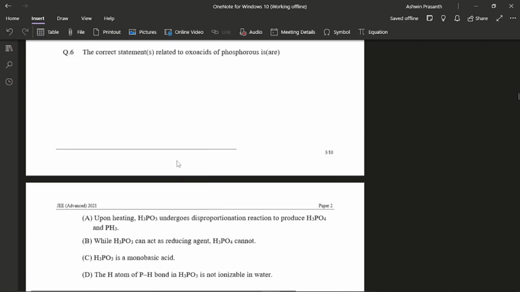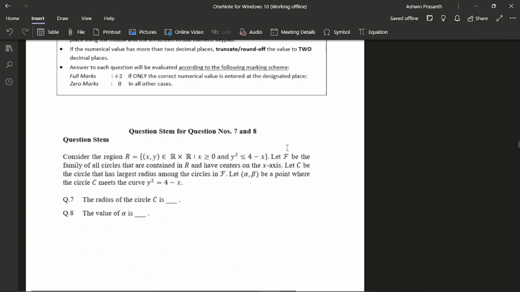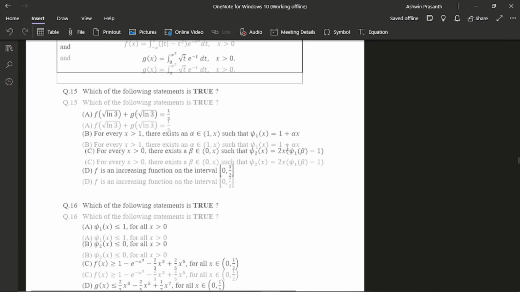This one also was a really easy question, on oxoacids of phosphorus. If you have read the topic properly, you can easily solve this and get full 4 marks like I did. So that was the end of chemistry for round 1. Then I moved on to math, section 2. I think, no, I started section 4.